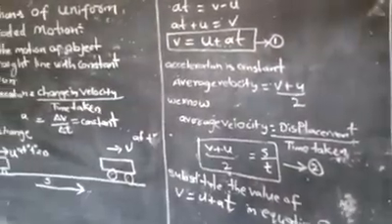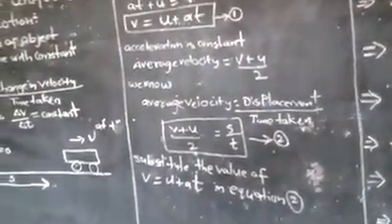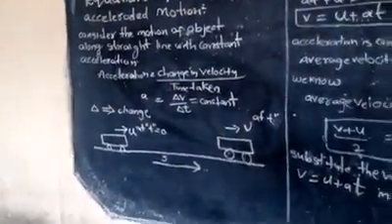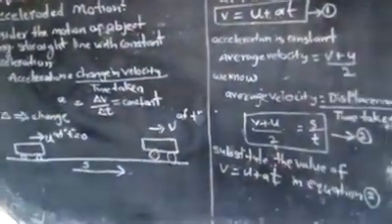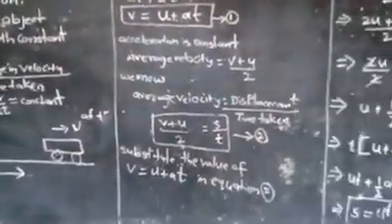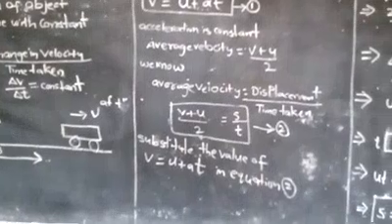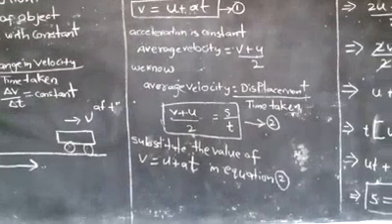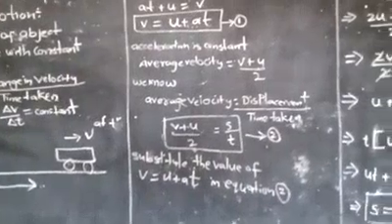But you know that the average velocity formula is nothing but displacement by time taken. From this diagram we observe that within t seconds the object covers s meters. That means the object covers the distance in a straight line, which is equal to displacement. So we denote the displacement as s. Time taken is t. So finally, average velocity = displacement by time taken.